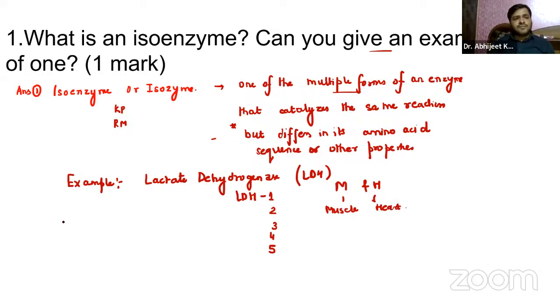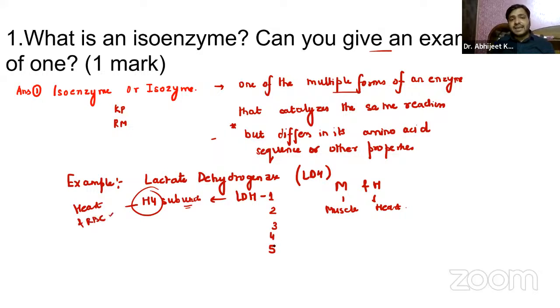If for example we talk about LDH1, it has H4 subunits, right? When I say H4 subunits, it is predominantly found in the heart and red blood cells.